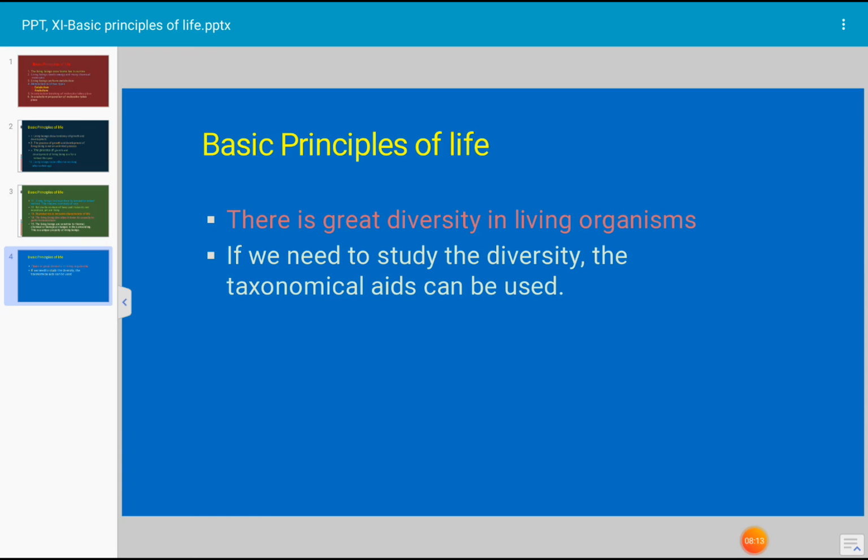These include herbarium, plural herbaria, botanical gardens, museums, biodiversity parks, zoological parks, etc. This is all about basic principles of life.